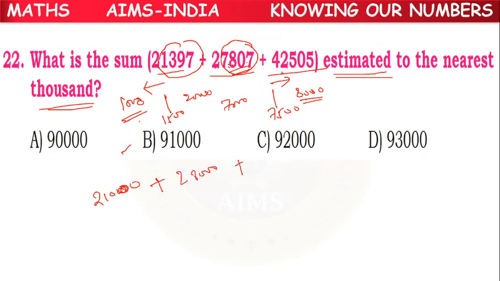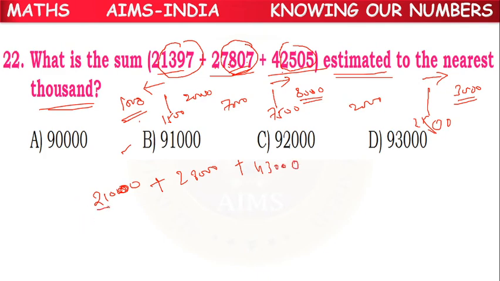Here 42,505, up to the 1000 place. 2,505 is between 2,000 and 3,000. What is the between number? 2,500. 2,505 is to the right of 2,500, so we can take 3,000. Instead of 2,505 we can take 3,000, so it will become 43,000.